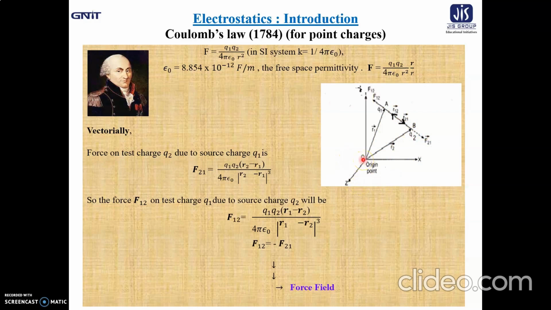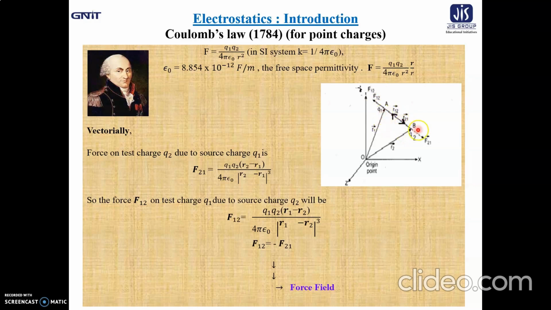Now, if we consider the force on the test charge Q2 due to the source charge Q1, that means here we are considering that the force of interaction will be provided by Q1 and Q2 will experience that force. So here Q1 is considered to be the source charge and Q2 is considered to be the test charge.